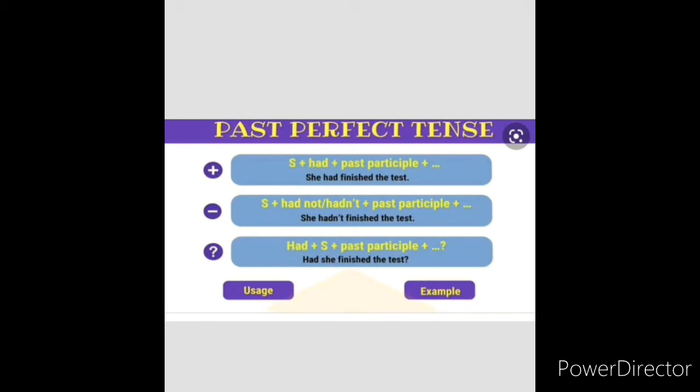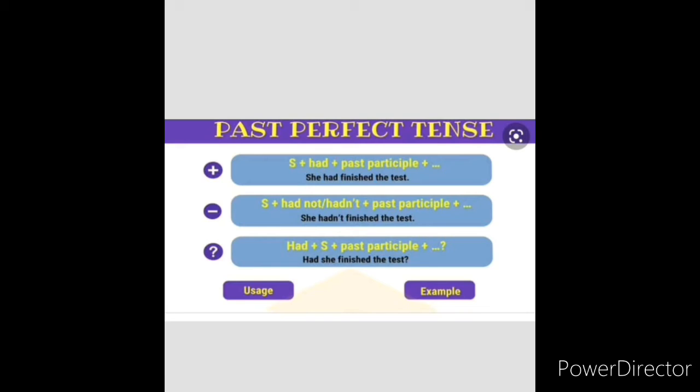Past perfect tense means subject plus had plus past participle plus the remaining object. Subject means she. You have to add had. Past participle means verb plus ed. The test, that is the object.